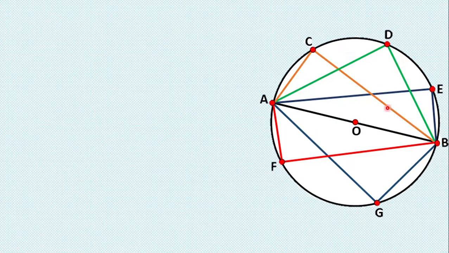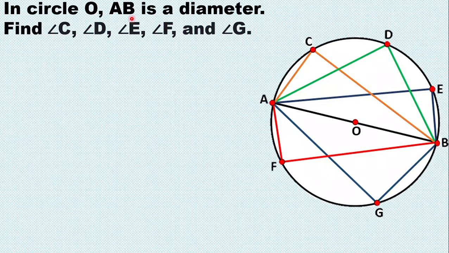Okay, next. So, this is circle O. The center is point O. Alright, so, given circle O, AB is a diameter. So, ito yung AB natin, yung line segment AB is a diameter. Find angle C, angle D, angle E, angle F, and angle G. So, yung angle C, pwede nating ma-name yung angle by its vertex. So, angle C, ito siya, yung color orange na angle. Then, angle D, ito naman yung color green. Angle E, ito yung color blue. Then, angle F, ito yung color red, then angle G, ito yung light blue.